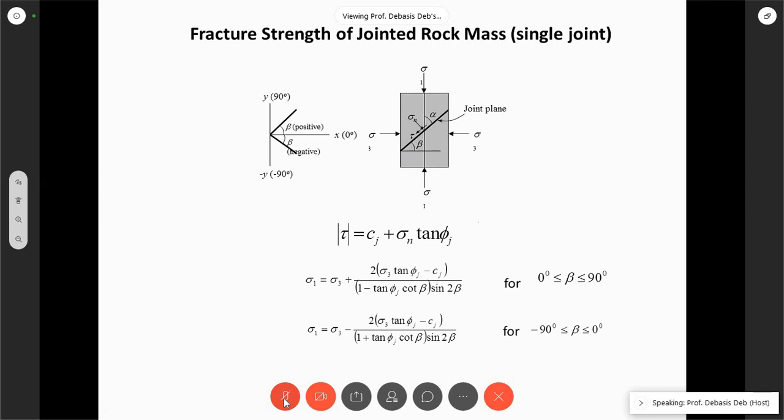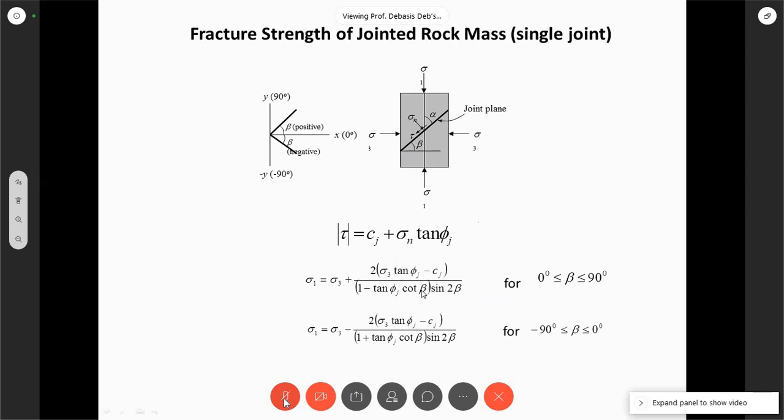Meaning, what it's telling us is that basically this joint is not affecting anymore. Okay, you got that point? See the property. If beta is equal to 0, what is the value of sigma 1? It is infinite.